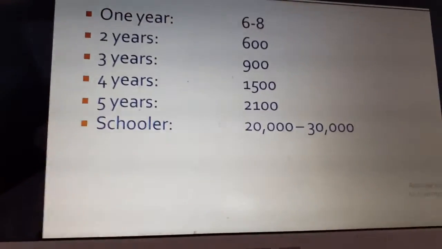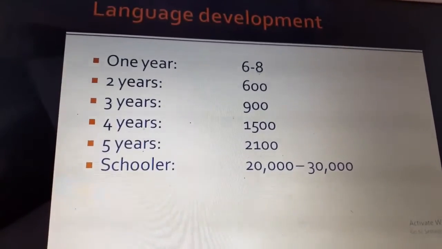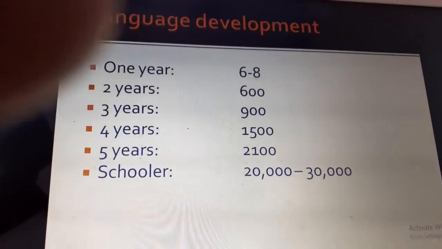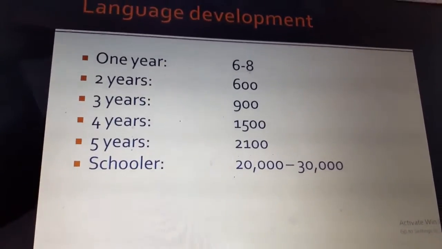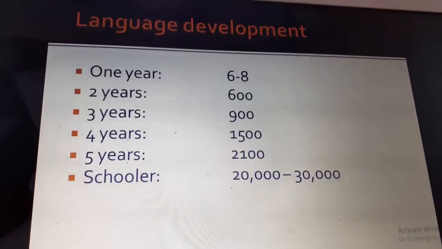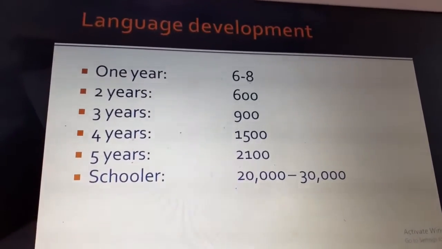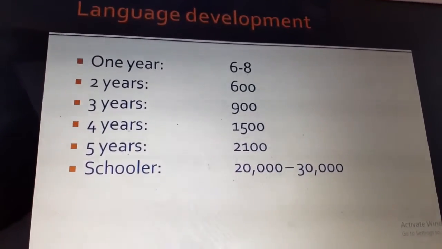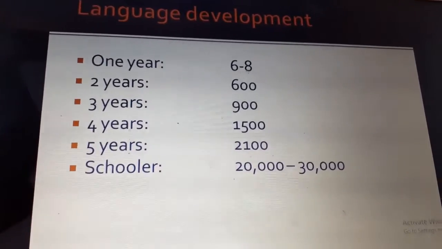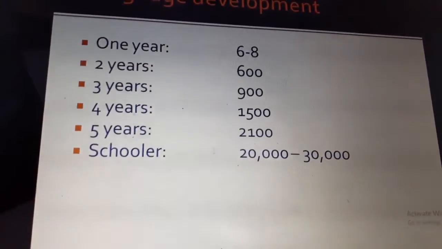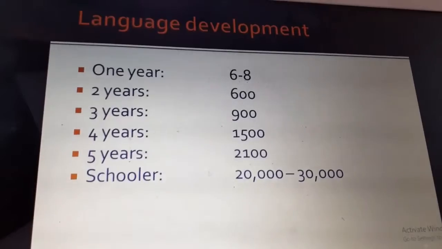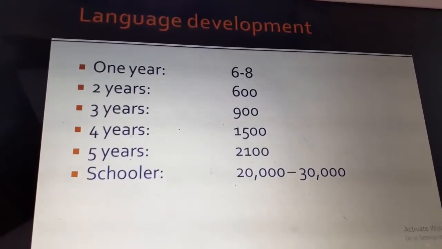Now, what is language development? Children start babbling at a few months, and by 1 month they have a social smile, then they start cooing, then babbling, then they start telling a few words. By 1 year they can speak 6 to 8 words. By 2 years a child will be able to speak 600 words.